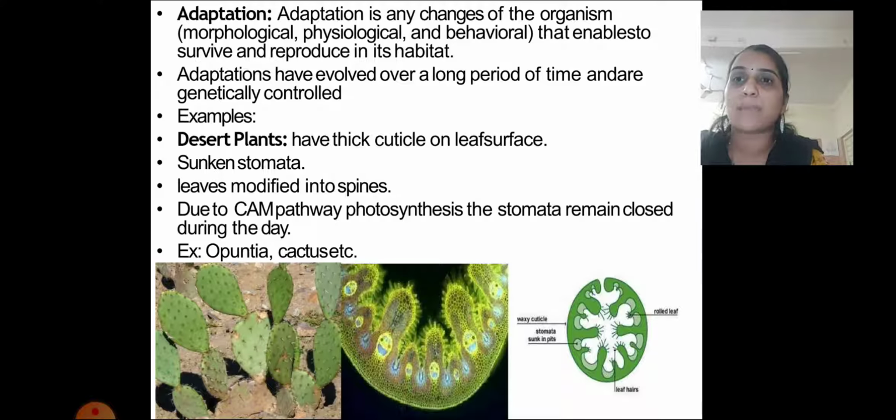Due to CAM pathway photosynthesis, the stomata remain closed during daytime. Desert plants usually follow the CAM pathway. In the CAM pathway, plants open their stomata during night time. They collect carbon dioxide during night time and store it, and utilize it during daytime, so that they do not open their stomata during daytime. This is the characteristic feature found in desert plants to avoid water loss. For example, Opuntia, cactus, etc.